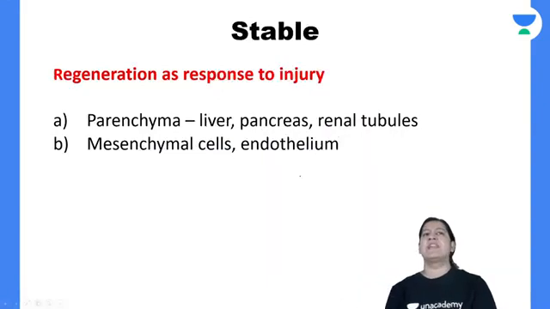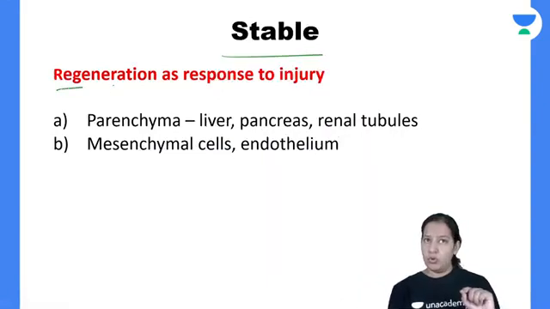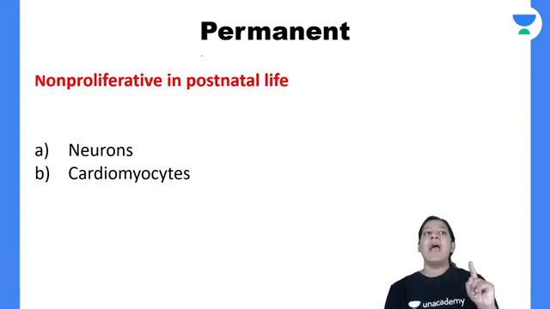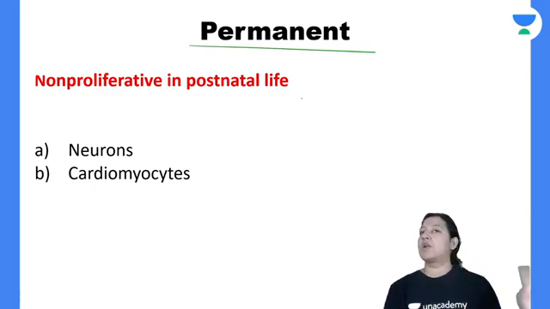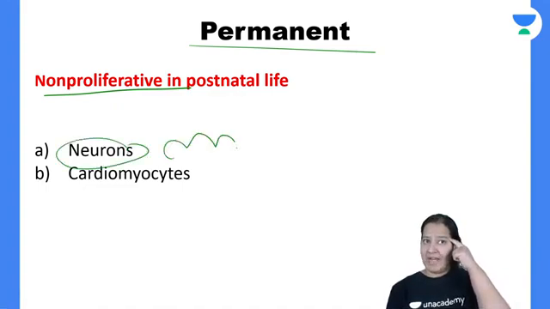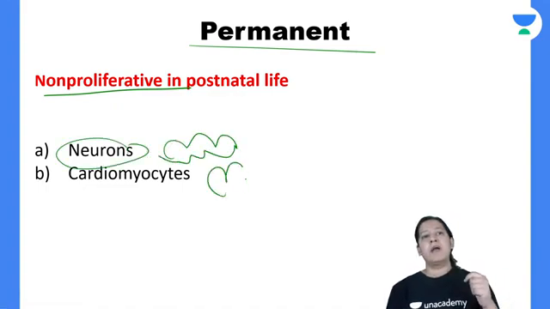Stable cells do cell division in response to injury; normally they do not divide. Examples are liver, renal cells, pancreas cells, right? And permanent cells are those cells which are terminal. They are non-proliferative. They do not divide at all, even after injury. Examples are the neurons in the brain and cardiomyocytes in the heart.